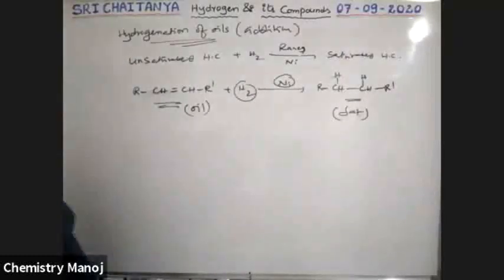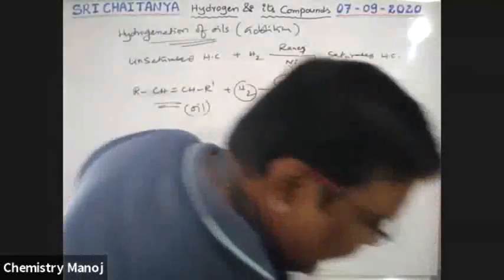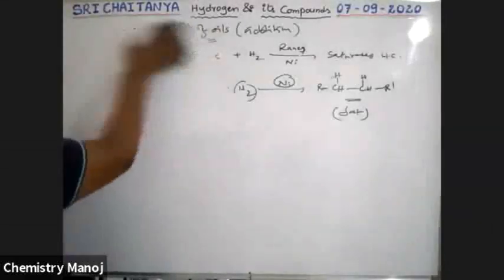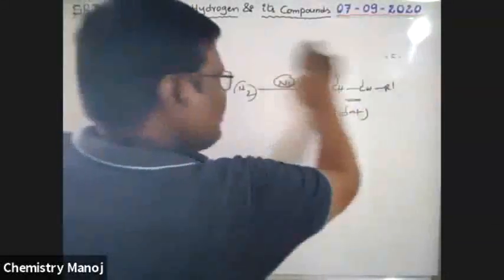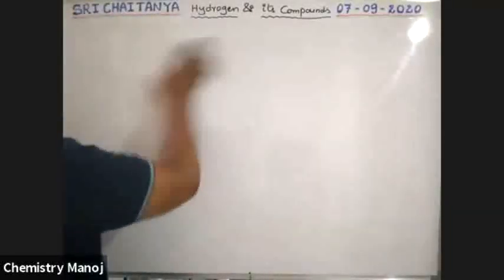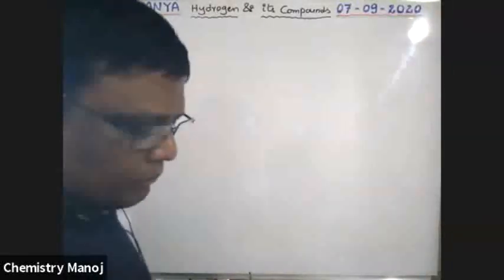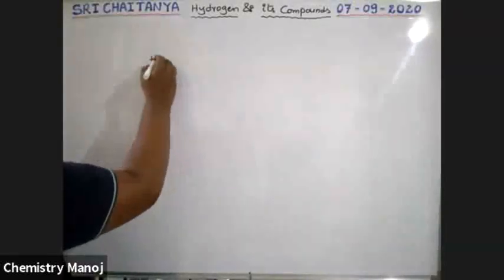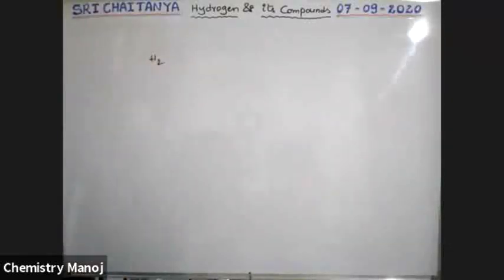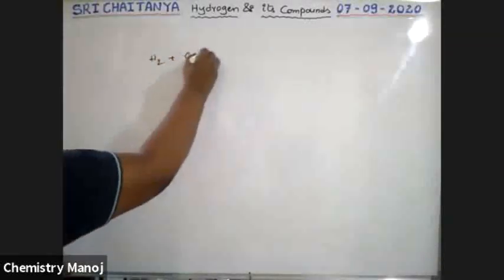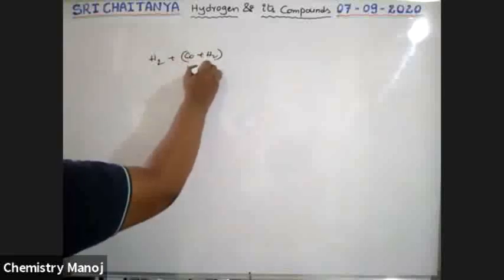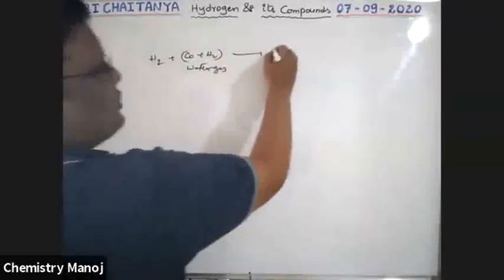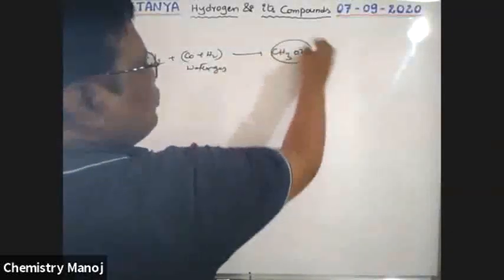Okay. Next, hydrogen is also used for making ethyl alcohol. See here, these are some applications, some uses of hydrogen, chemical properties along with uses. Hydrogen H2 plus CO plus H2 is water gas. Hydrogen reacts with water gas to produce CH3OH, which is methyl alcohol.